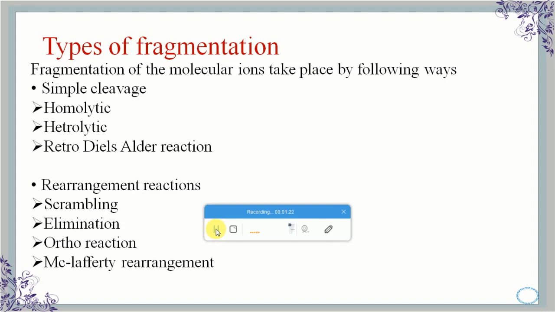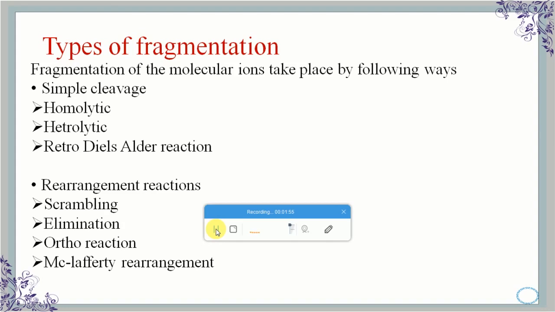Daughter ions means small fragments formed from it, and isotope ions are from compounds having more than one isotope, such as carbon. Carbon has two isotopes, C12 and C13, so its isotope will be for C13, M+1. So these are the isotope peaks.